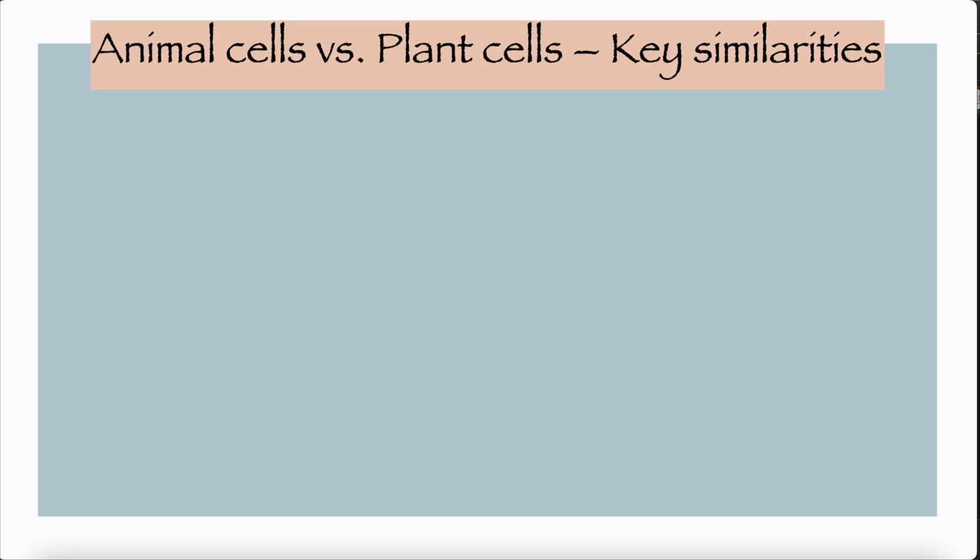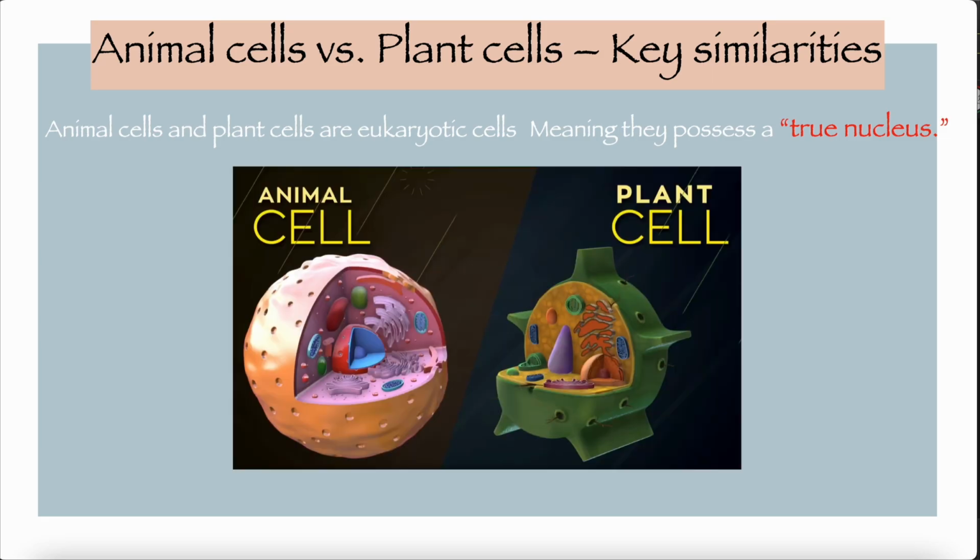What are the key similarities between animal cells and plant cells? Animal cells and plant cells are both eukaryotic cells, meaning they both possess a true nucleus. As you can see in this picture, they both have a nucleus. DNA is enclosed in a membrane-bound nucleus, so it's bound by some membrane. That's the similarity between both. They have a membrane bound about the nucleus.